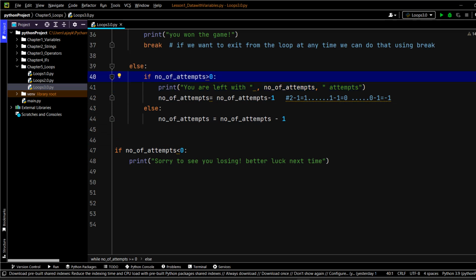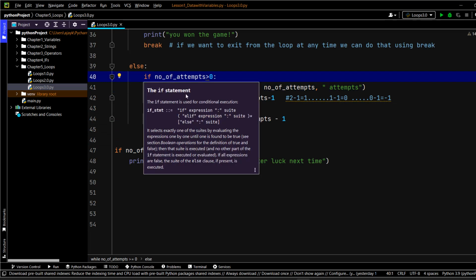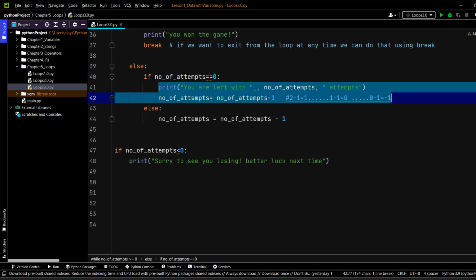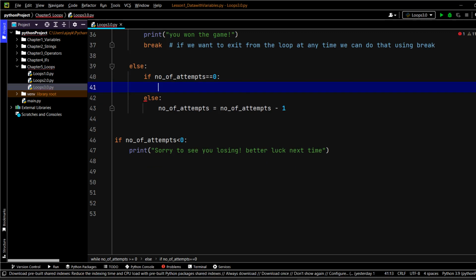Well, now there is another thing which I want to talk about here. Let's say that instead of greater than zero, what if I say equals to zero? If it is equal to zero, then you want to avoid that. Then you have to cut this line, and this line, right? Because if it is zero, then you don't want to execute these lines.